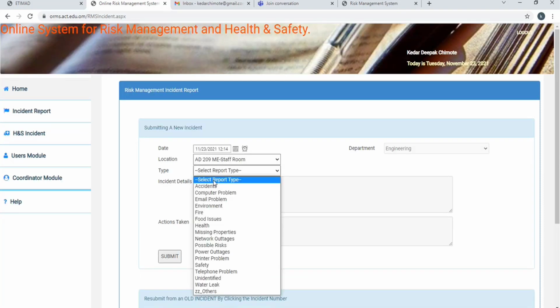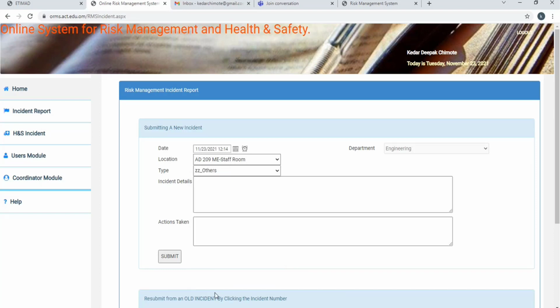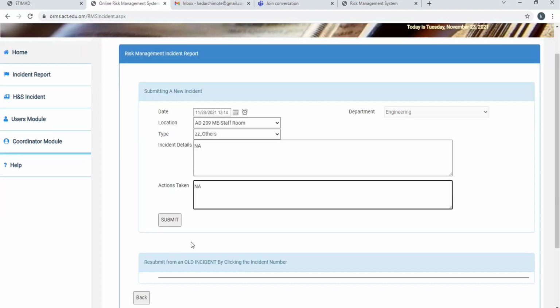Then, which type of report you have to fill: you can select the type, accident or computer problem or whatever it may be. If it is anything else, you can just type other. So I will just put other, and you have to write the description of the incident and what action was taken. If any person has already taken some action on that, you can write it down, or if there is nothing, you can just write NA or keep it blank, and just click on submit. Then it will be sent to the respective coordinator of that department.